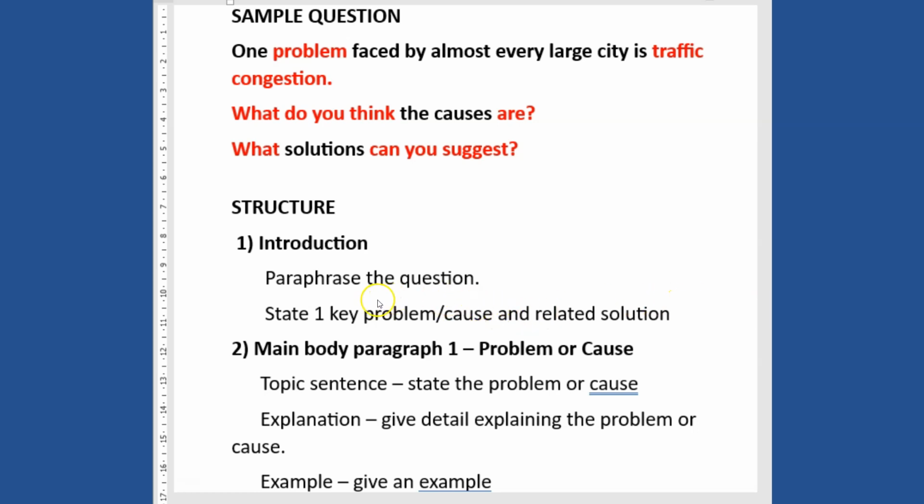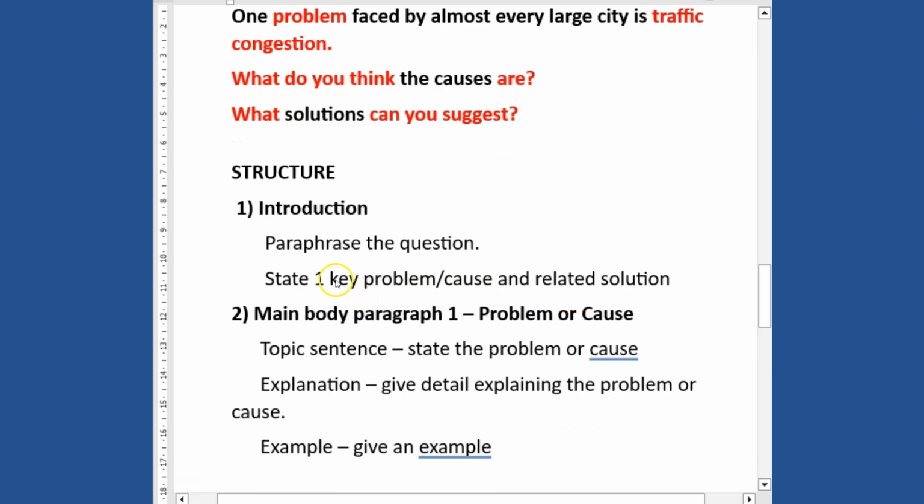All right, so let's look at the structure. In your introduction, you just have to paraphrase the question, and then state one key problem and one cause or related solution that you can give. Because the question is talking about the problem and solution, or the cause and solution, look at what the task is asking you to do and give answers for both of them equally. So state one key answer to each of them.